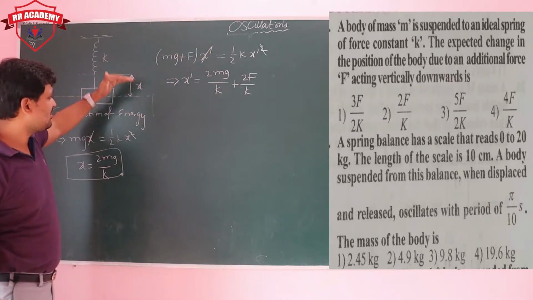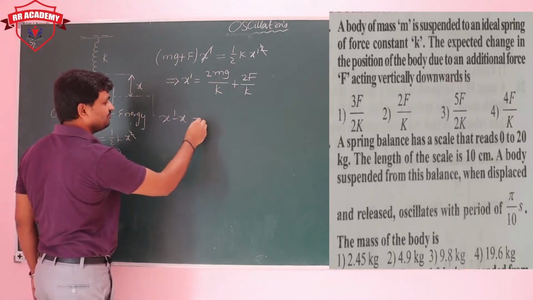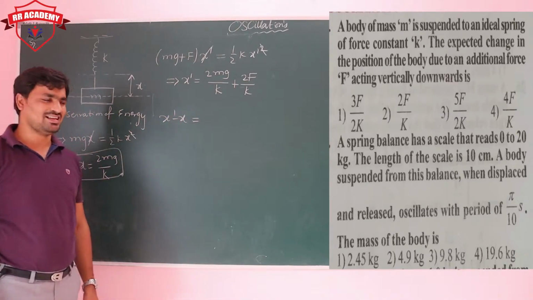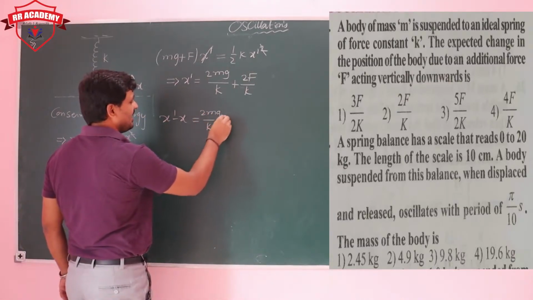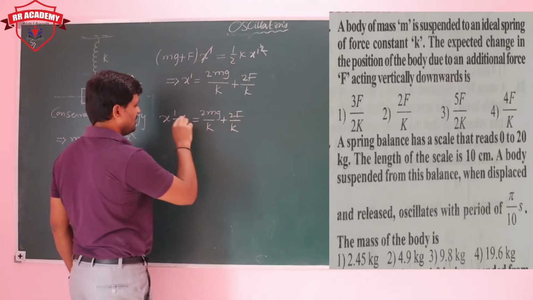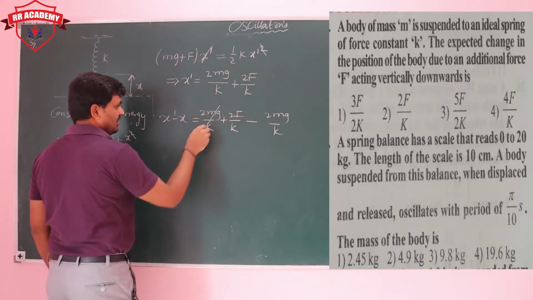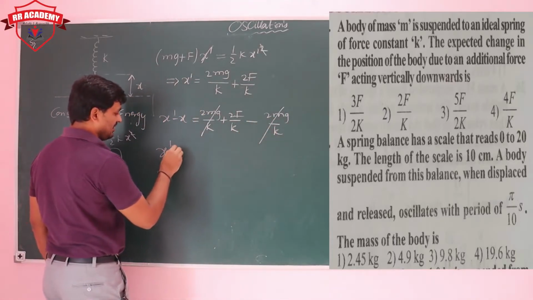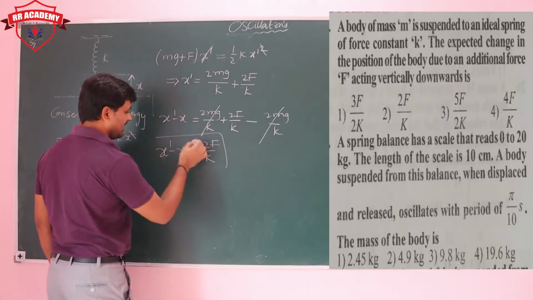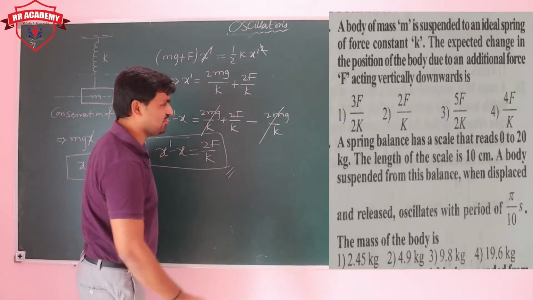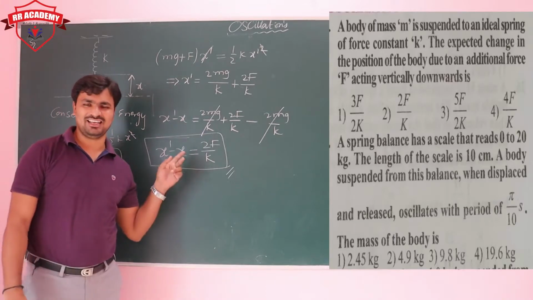Now the total extension is this. The extension due to only force is x dash minus x. Yes, of course, x dash minus x. What is x dash? The x dash value is 2mg by k plus 2F by k, minus what is the x value? 2mg upon k. So then 2mg will be cancelled. Then x dash minus x is equal to 2F upon k. The expected extension in the spring is equal to 2F upon k.